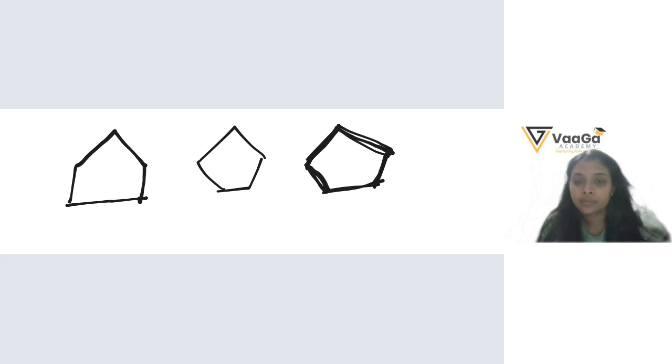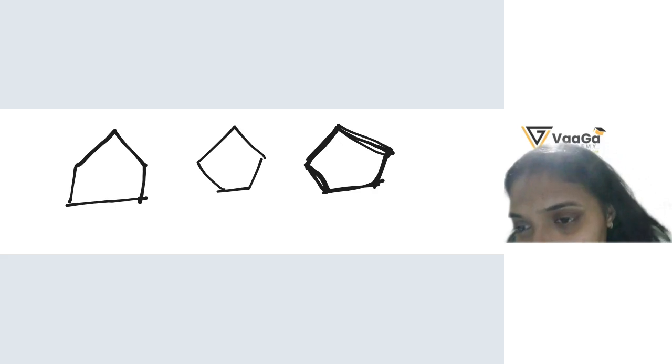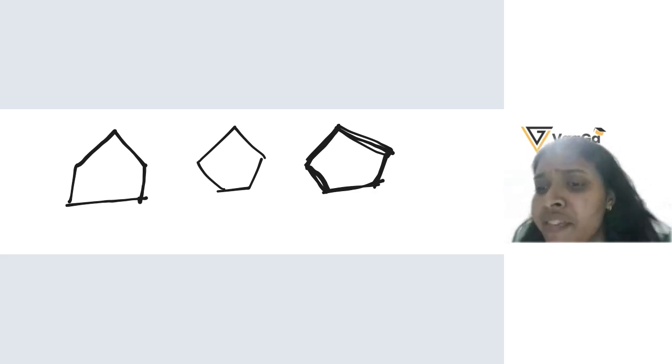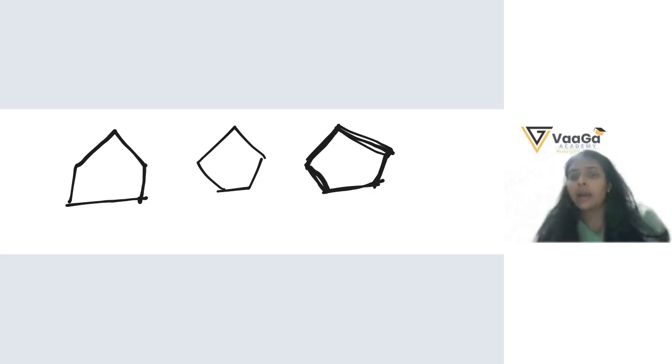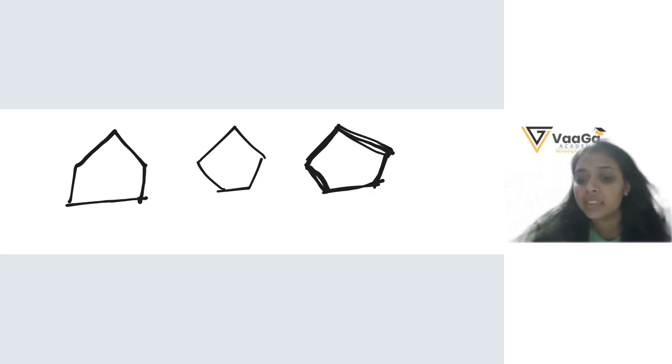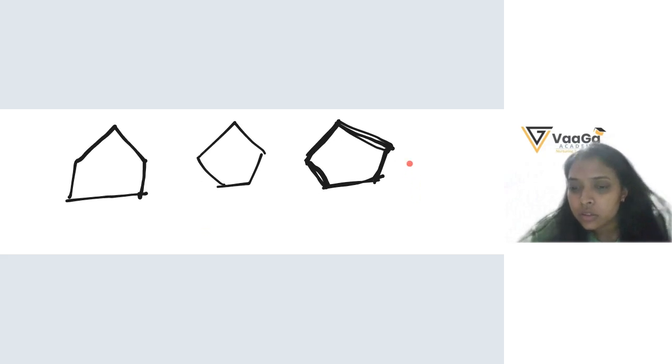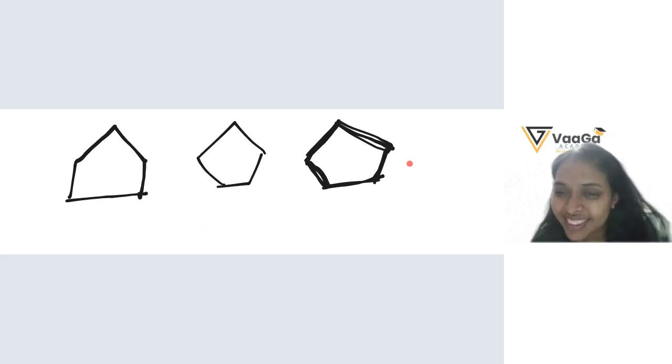Show me two sides of the pentagon. Wait. 1, 2, 3. Faster. Can a pentagon look like this? There are more than 5 sides, no? Now listen to ma'am. How many sides? Count. 1, 2. A pentagon has only 5 sides. And in that diagram, you have more than 5 sides, no? 5, 6, 7. You made 7 sides. So that's not a pentagon.